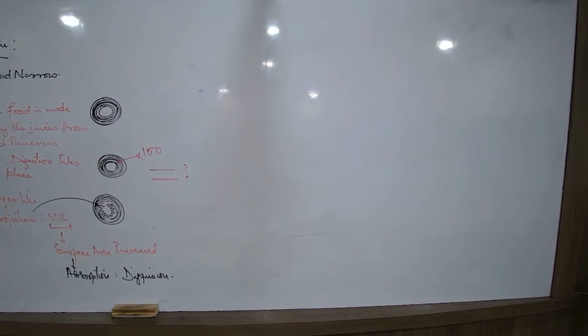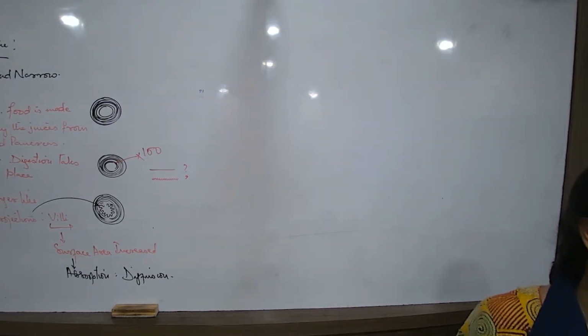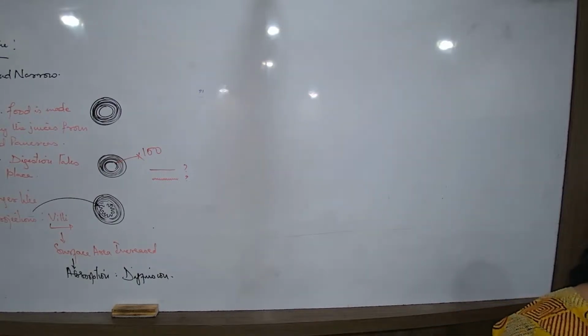And a rich supply of blood vessels. Diffusion means what? The molecule moves through this and should come into the blood vessel. So what are the 2 special features of the villus? The 2 special features of the villus are a very thin wall made up of a single layer of epithelial cells and a rich supply of blood vessels. We will have to write one answer here.